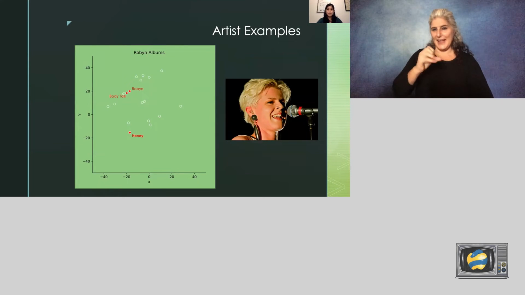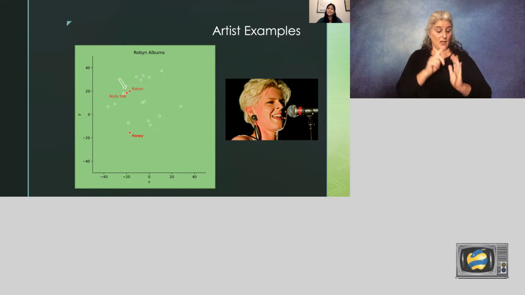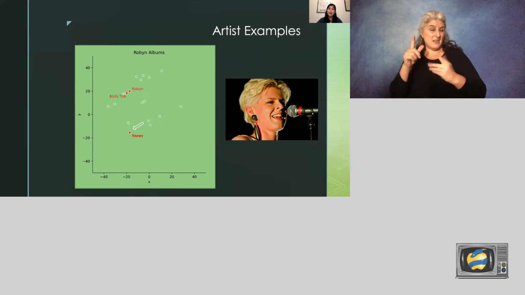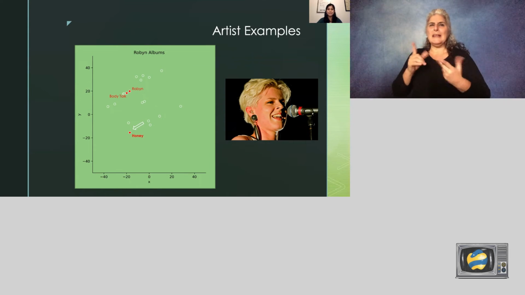Let's move on to Robyn. In this plot, her 2 earlier albums are clustered near each other. This makes sense, since Body Talk and her self-titled are both a lot more dance-oriented, whereas her latest album, Honey, is really different. It's a lot moodier, so it makes sense that it's further away from the other 2.